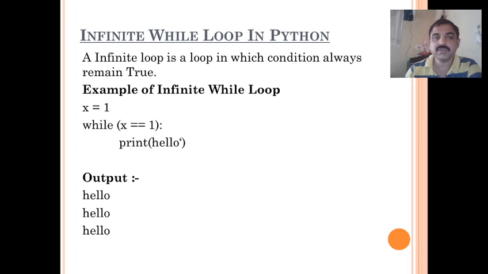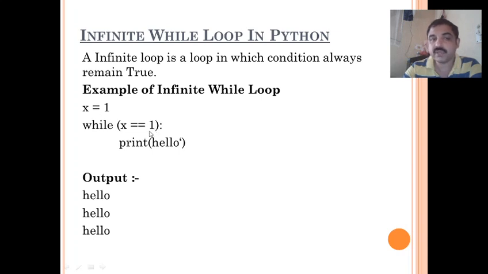So let us see an example of infinite while loop. An infinite loop is a loop in which condition always remains true. So always it is true, so you will get continuous messages or continuously the statement is executed. In this example x is 1, while x equal to 1.